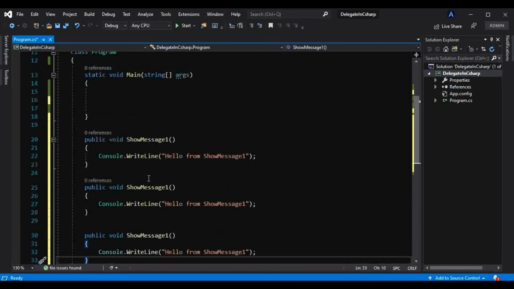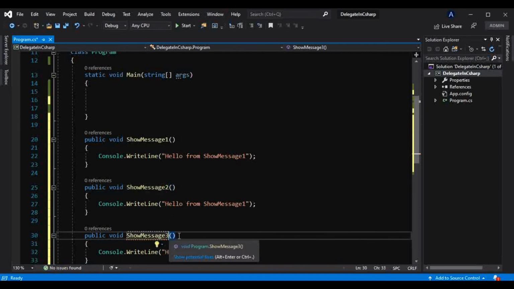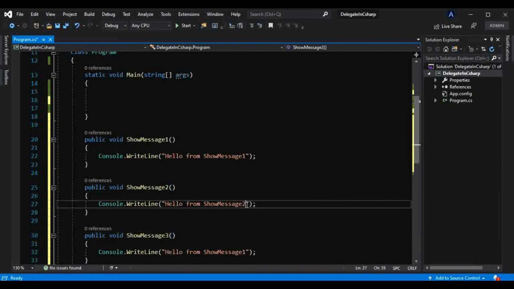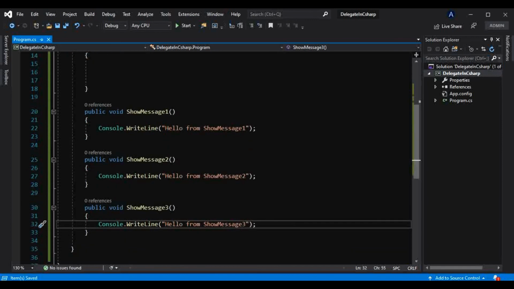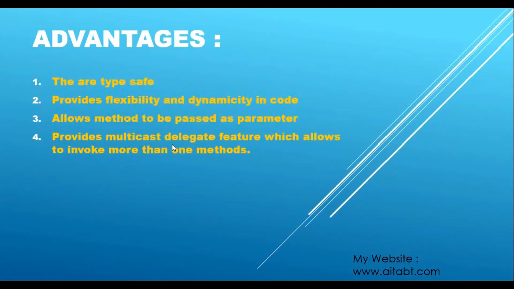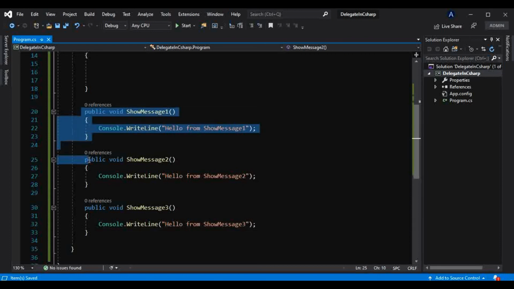Okay, so I will name that 2 and this 3, and similarly the message also 2 here and 3 here. Okay, and now what this point says: it provides a multicast delegate feature which allows invoking more than one method. So this delegate can use the multicast delegate feature, which can hold the reference of 1 or 2 or maybe more methods in it, and it can invoke every method which has the same signature as that of the delegate.